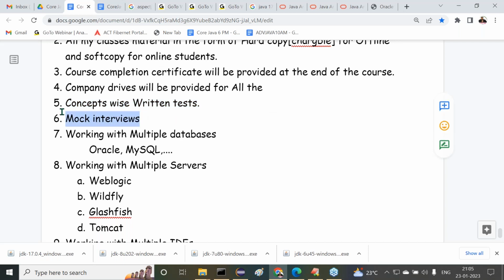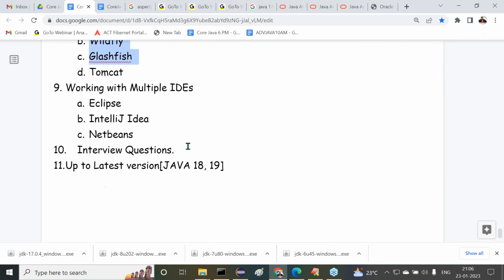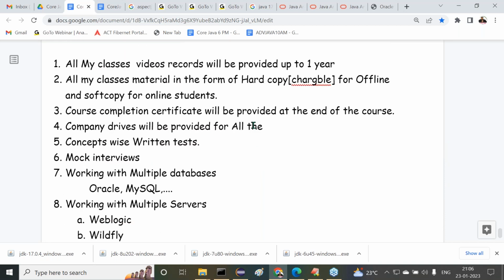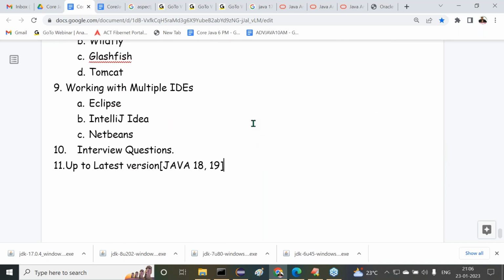Mock interviews, depending on the time. Because we can expect many students in my classes, I will check the possibility of conducting mock interviews, but I will plan for it at maximum. You will work with multiple databases, multiple servers and multiple IDEs. Interview questions will be covered up to the latest version; as of now, we are able to cover the 19th version. So these are the advantages we are able to get. More than a job guarantee program, we are providing the environment on behalf of Durgasoft. That's the point I'm telling you.